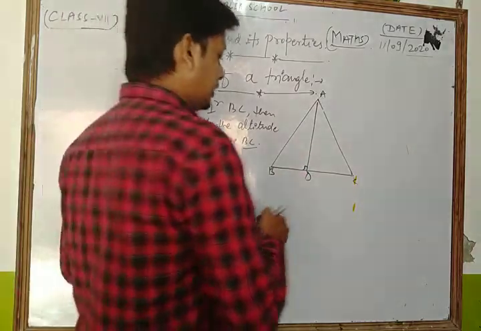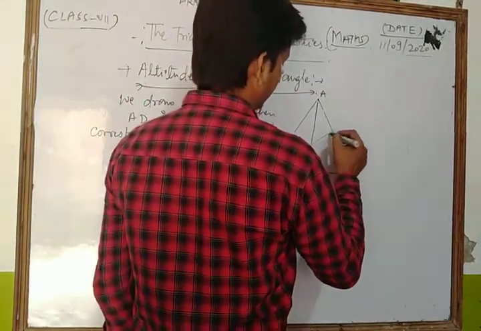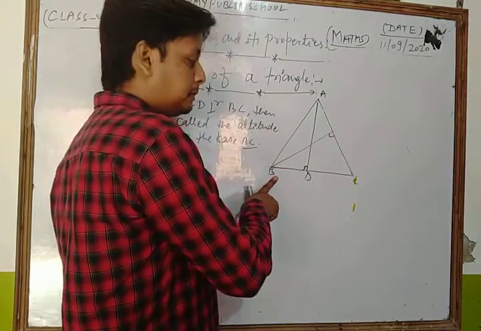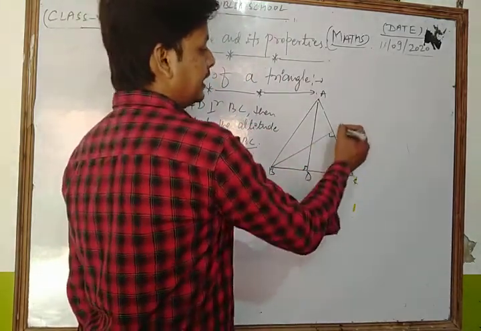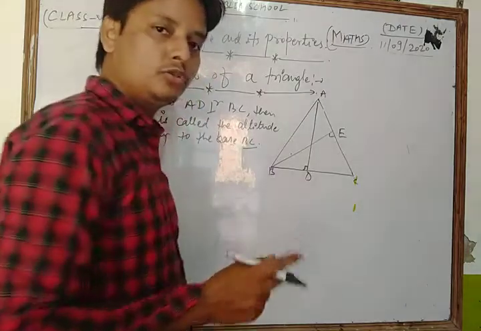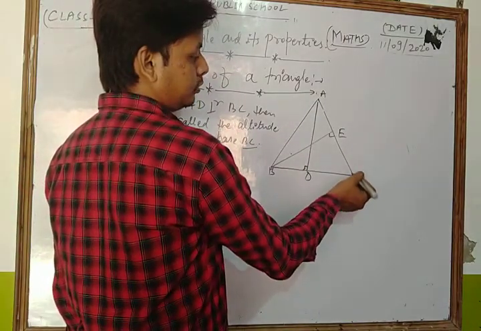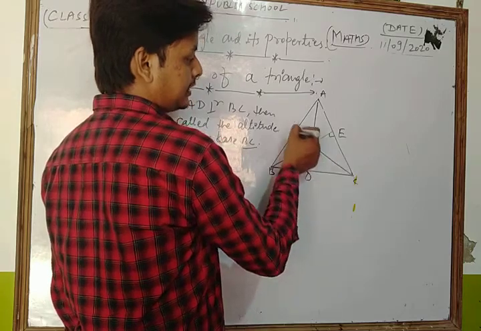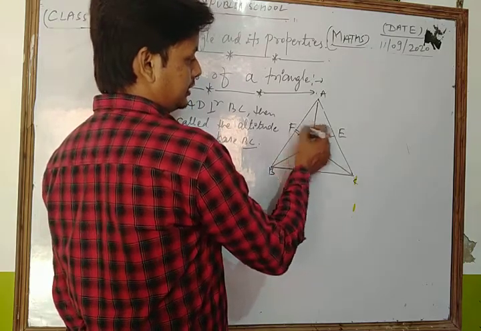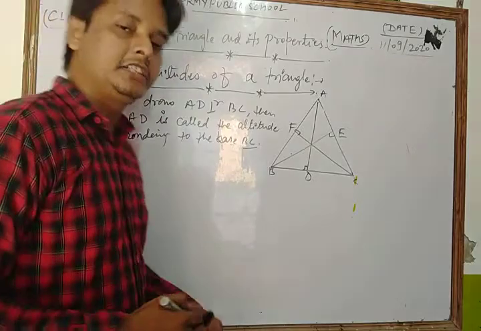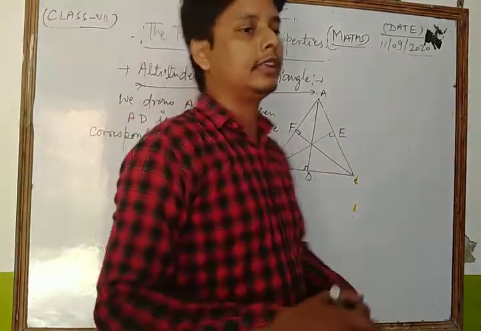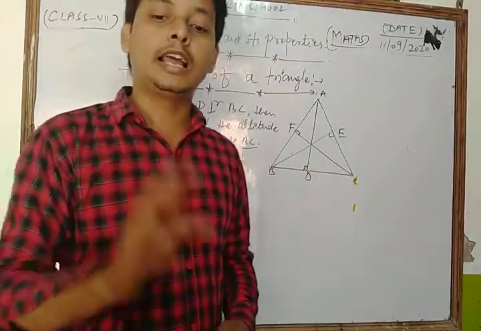Similarly, if we draw the perpendicular through vertex B to its opposite side AC, then BE is also known as an altitude. Similarly, if we draw a line segment through the vertex C to its opposite side, then CF is also known as an altitude. So dear student, like medians, a triangle has three altitudes.